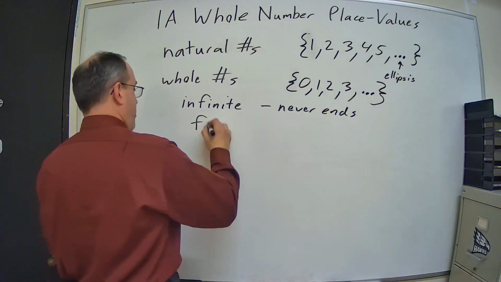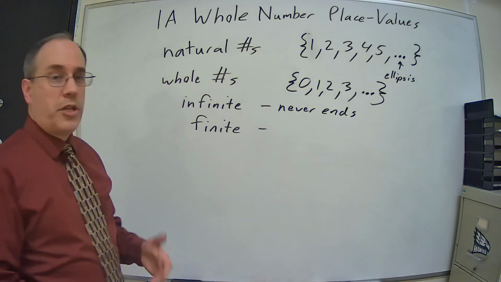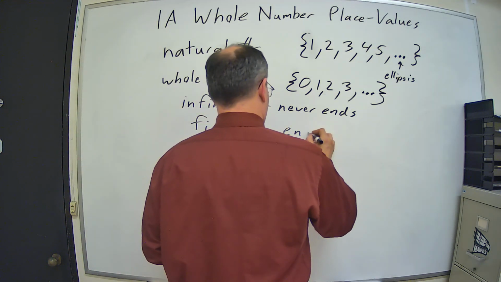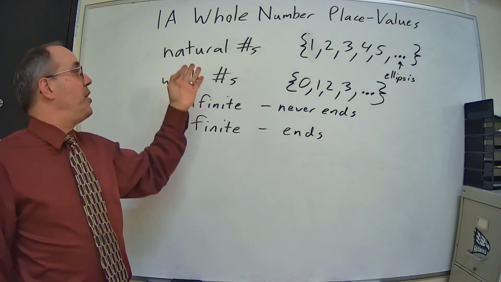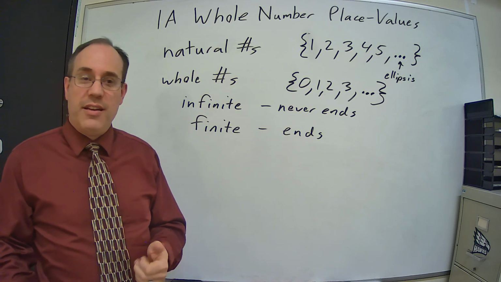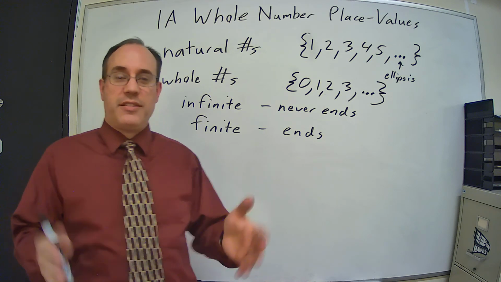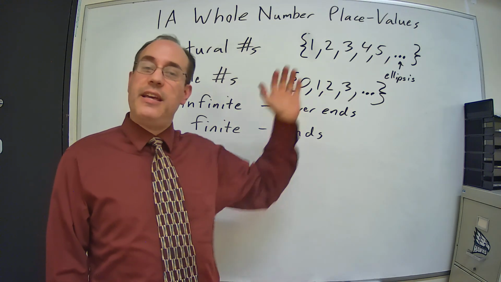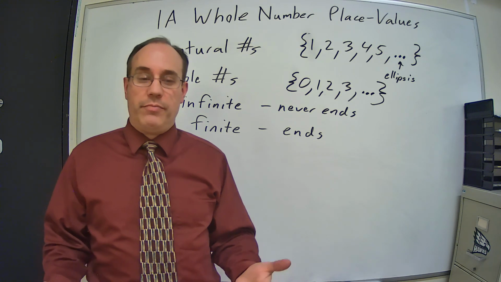As opposed to something that is finite, which ends. It's not infinite. It can be counted. If I want to list all the natural numbers from 1 through 10, that's a finite list. 1, 2, 3, 4, 5, 6, 7, 8, 9, 10. Whereas if I want to list all natural numbers, that's an infinite list. 1 through infinity. Keeps going on forever.